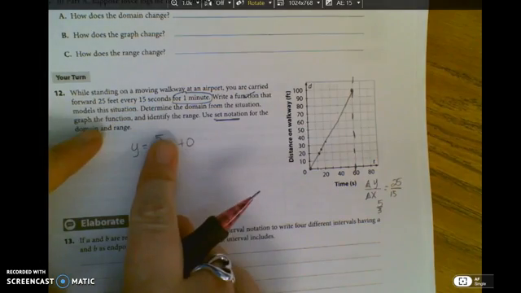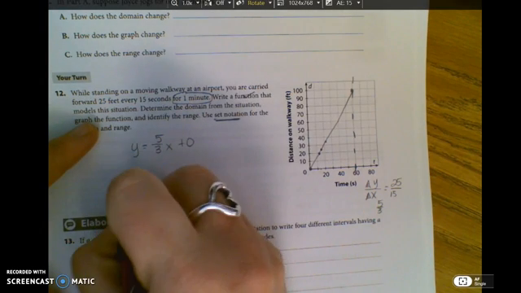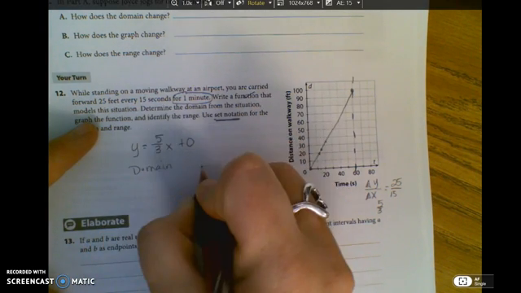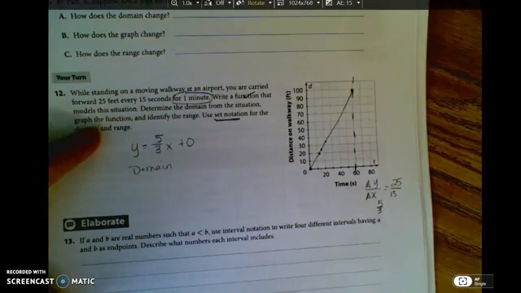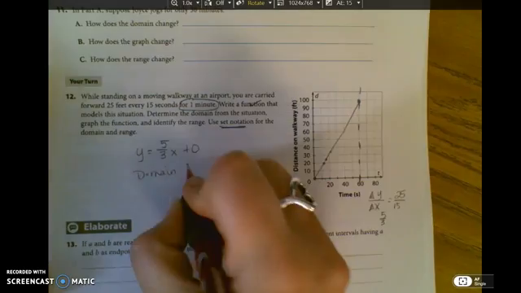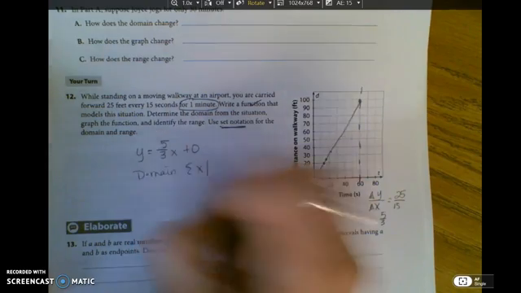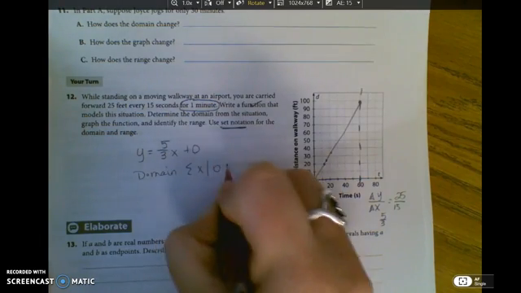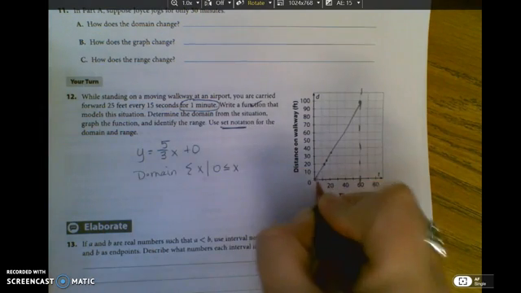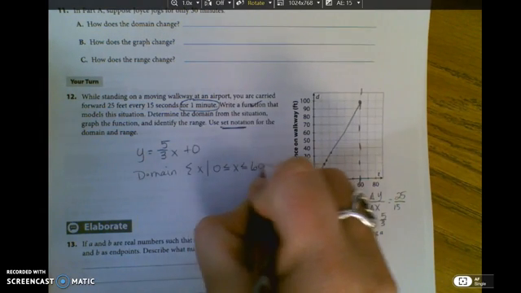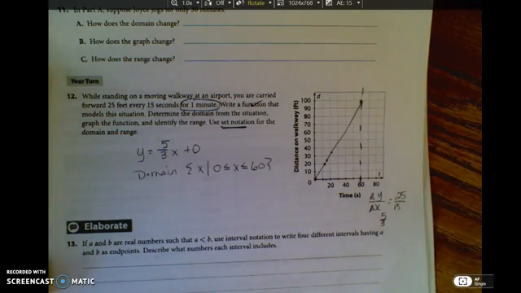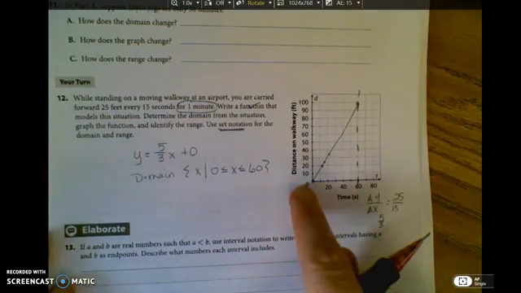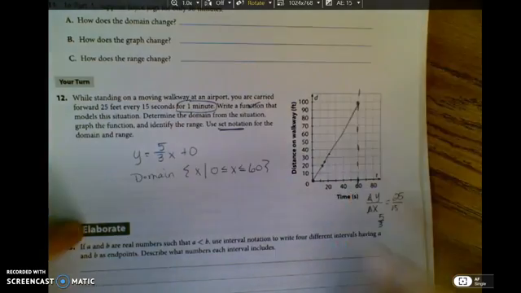There it is. I need to determine the domain. And they asked me to use set. And set notation is the x such that. X such that. We start on the left for x and move to the right. I'm going from 0, and I'm allowed to be equal to 0 time. And I'm allowed to equal 60 to 1 minute. But specifically here, they don't use 0 and 1 for minutes. They use 0 and seconds, 60 seconds.